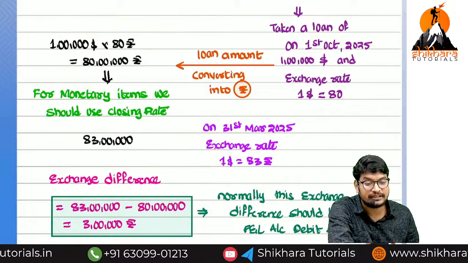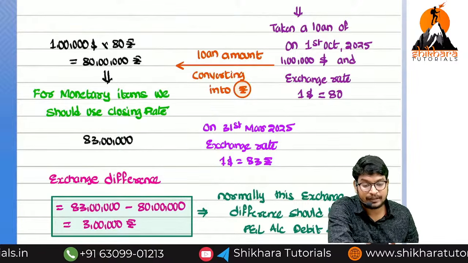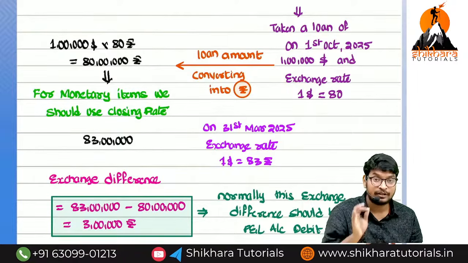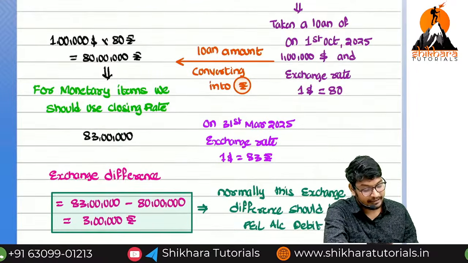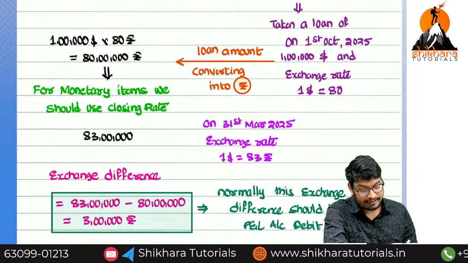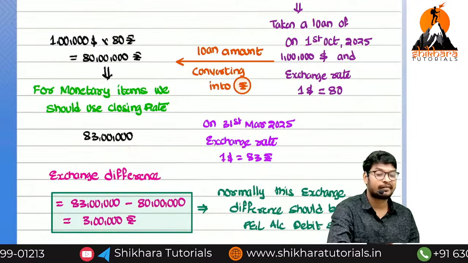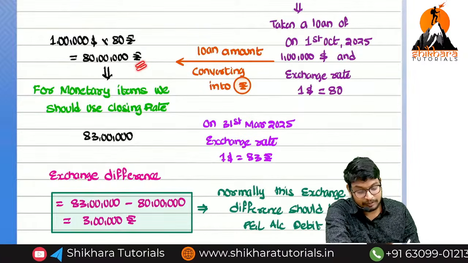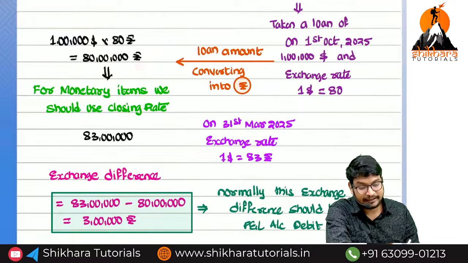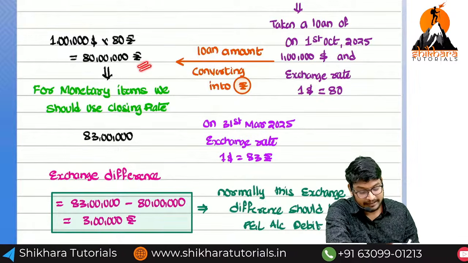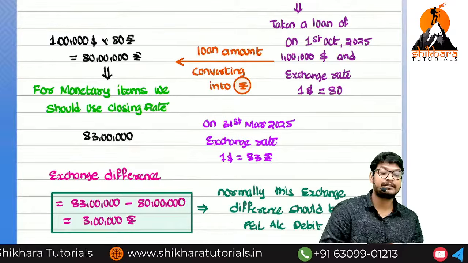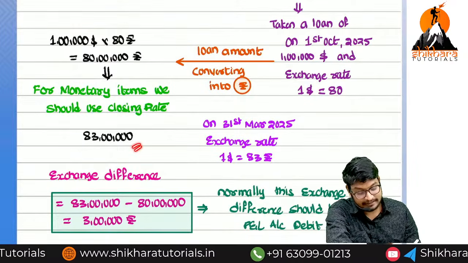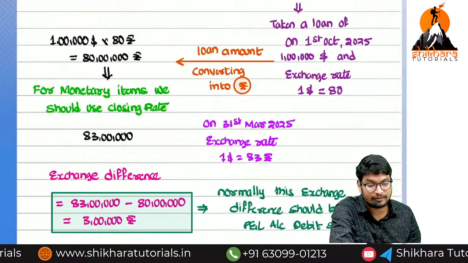What is the meaning of closing rate? The rate as on the balance sheet date, at the time of preparation of the balance sheet, is called the closing rate. The closing rate given here is 83 rupees, so 1 lakh into 83 is 83 lakhs. What is the exchange difference here? Initially we recorded 80 lakhs in the books of accounts. At the time of preparing the financial statements, we record 83 lakhs. The difference between 80 lakhs and 83 lakhs is 3 lakhs.